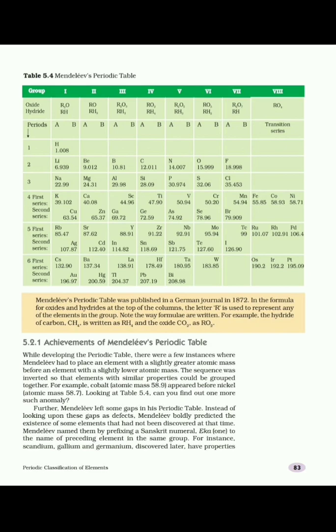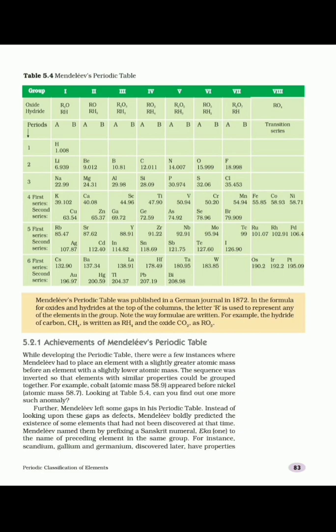He observed that most of the elements got a place in the periodic table and were arranged on the basis of increasing order of their atomic masses. So when he considered oxides and hydrides and wrote properties of different elements, and he pinned all those cards on the wall, he found that the elements which are having similar properties, which are placed in the table, are arranged in the increasing order of their atomic masses.